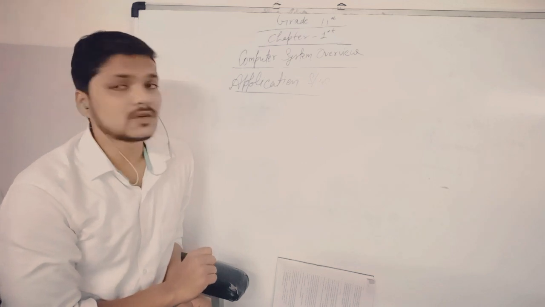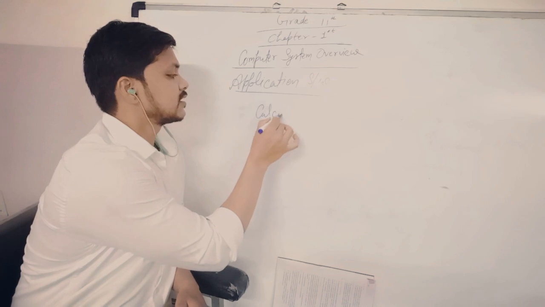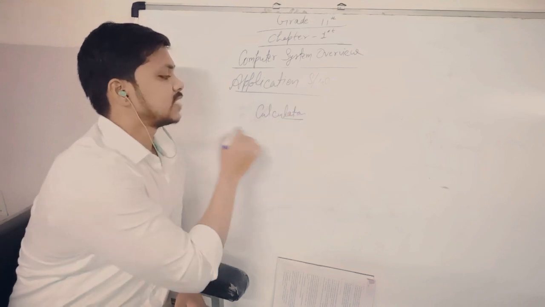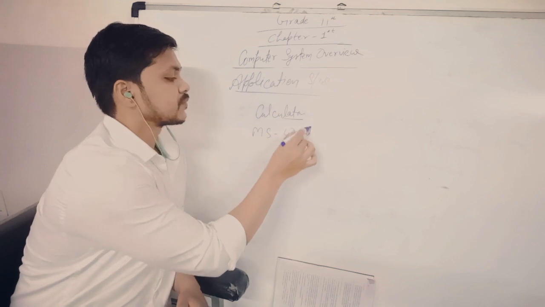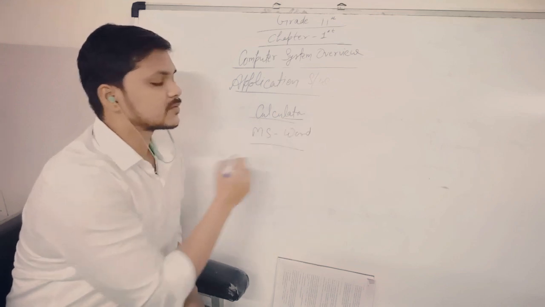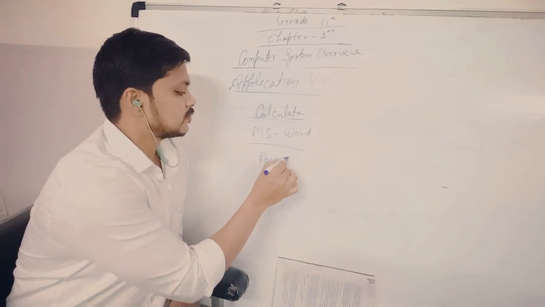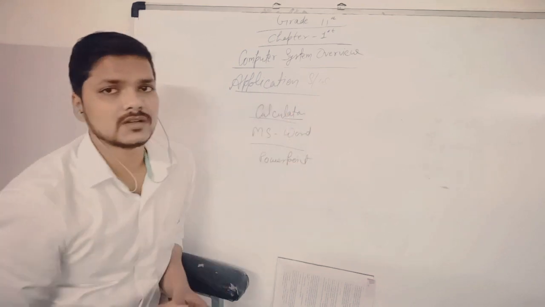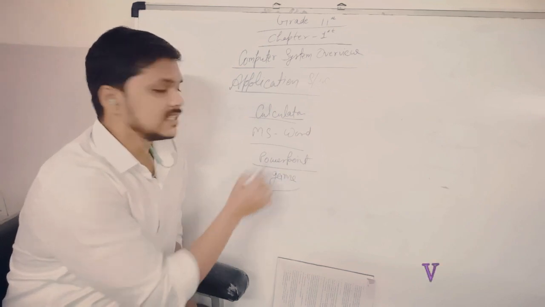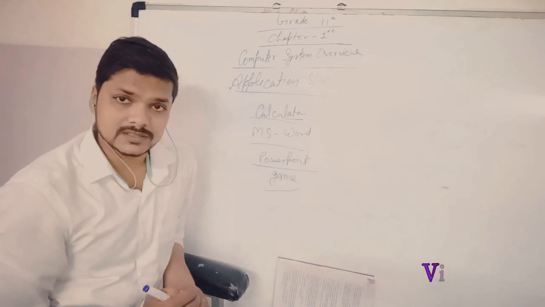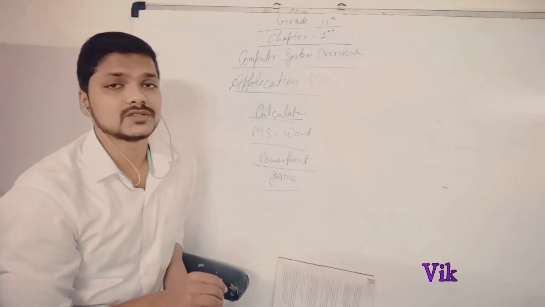For example, let's take a calculator. Second, we can take an example like Microsoft Word. There are different types of softwares here, like PowerPoint, and various other examples of application softwares, like games. All these softwares that are used to perform specific tasks are known as application softwares.